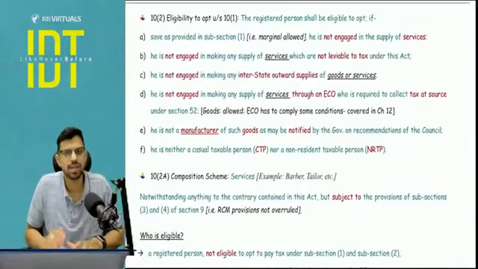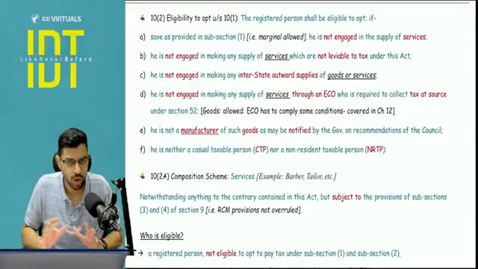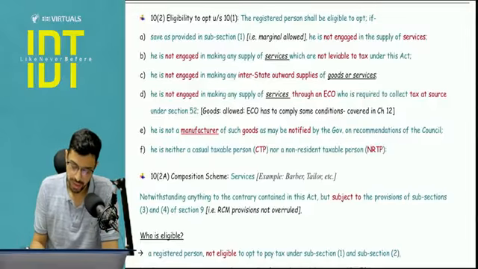Now there are certain conditions. These conditions you don't need to learn by heart. One or two conditions are important. I will tell you that. Pay attention.